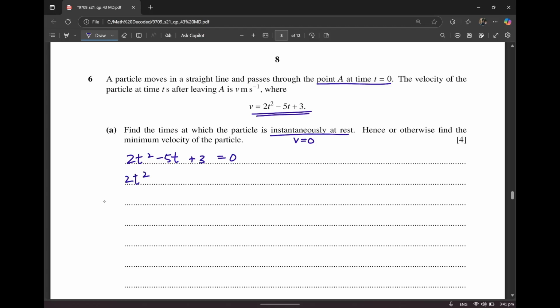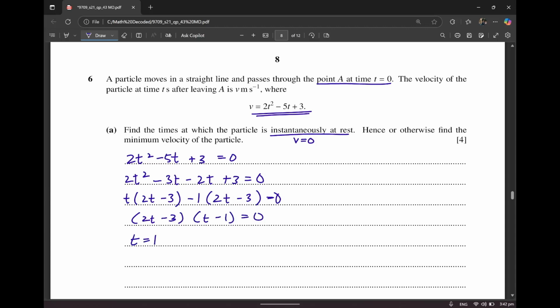So I'll basically say minus 3t minus 2t plus 3 equals 0. I'll take t common out. That's going to become 2t minus 3 minus 1, 2t minus 3 is equal to 0. All right. So I'll write it down as 2t minus 3 and t minus 1. That is going to give me t is equal to 1 and t is equal to 1.5. Now, what does this actually mean?